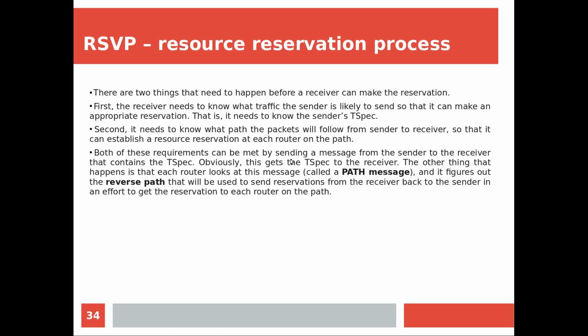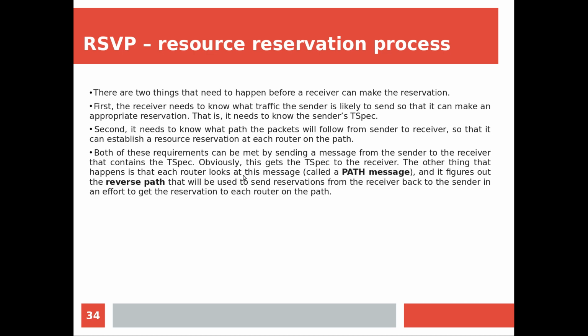Both of these requirements can be met by sending a message from the sender to the receiver that contains the T-spec. So we are going to send a special message at the beginning of the communication from the sender to the receiver. That special message is going to contain the T-spec of the sender. Obviously, this gets the T-spec to the receiver because you are sending it to the receiver. The other thing that happens is that each router is now going to see this T-spec.